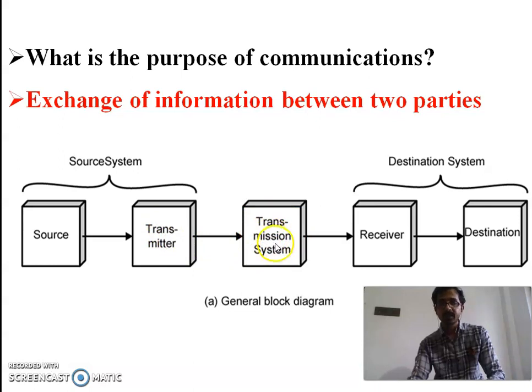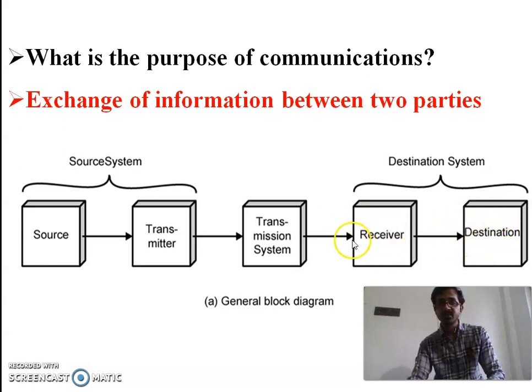We have two types of transmission systems: one is the wired transmission system, and one is the wireless transmission system. By using a wired or wireless transmission system, the message is transmitted to the destination system. In the destination system we have a receiver and a destination block.